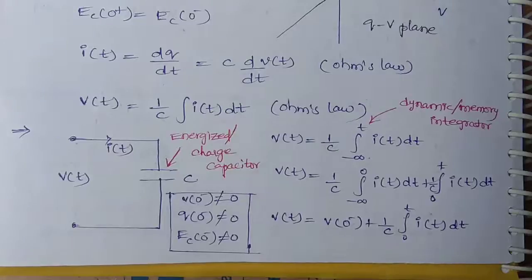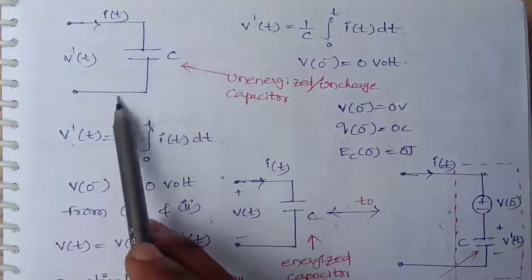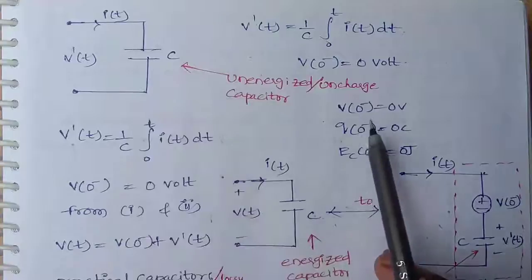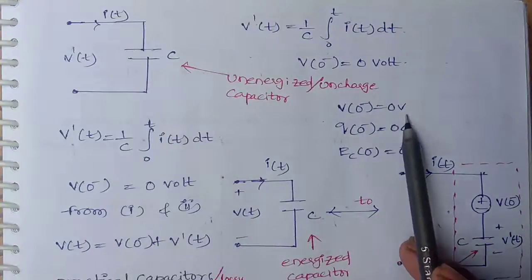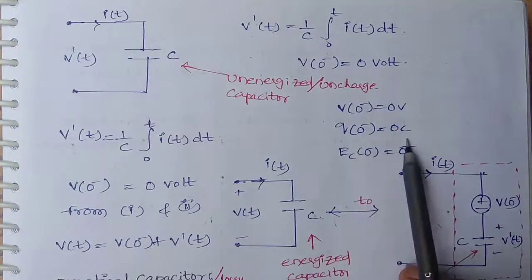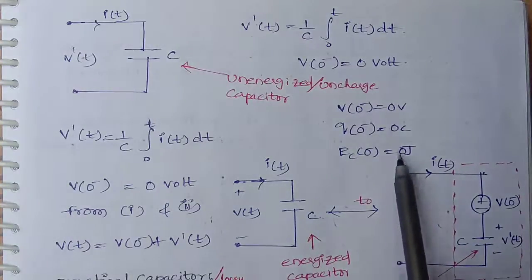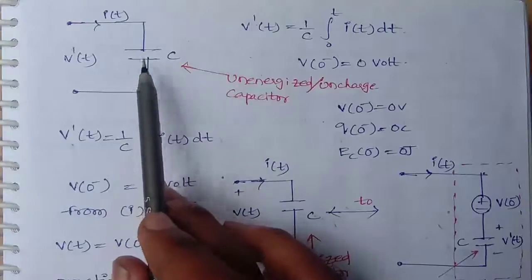Okay, this is all about the energized capacitor. Now we will discuss the unenergized capacitor. In this figure you can see that I am considering an unenergized capacitor. That means initial voltage is equal to 0, initial charge is equal to 0, and initial energy is also 0. This is nothing but an unenergized capacitor.